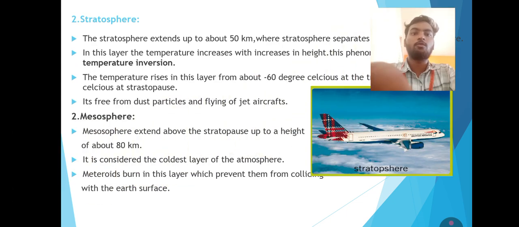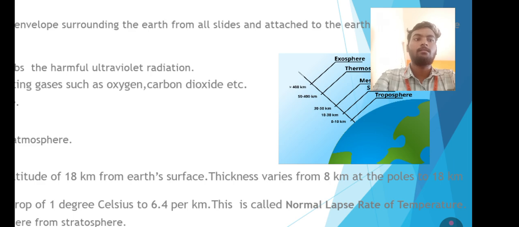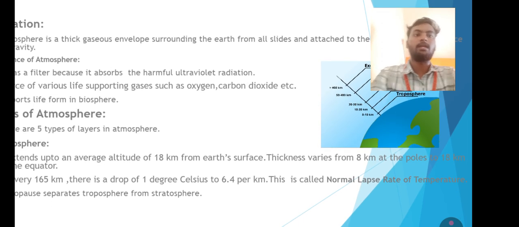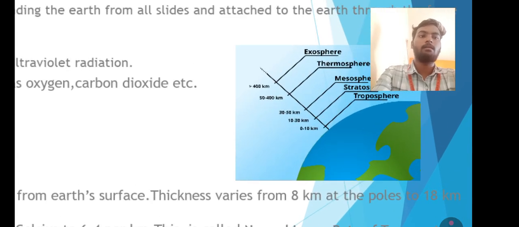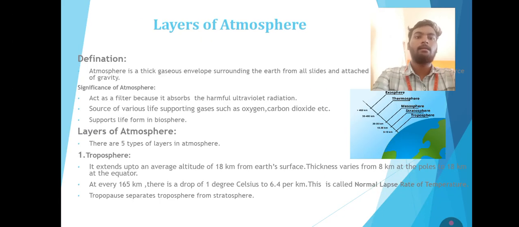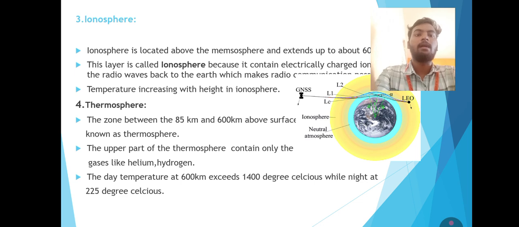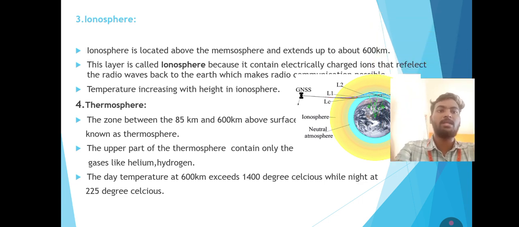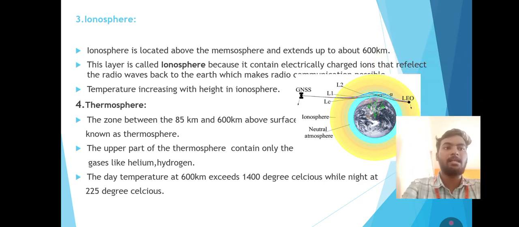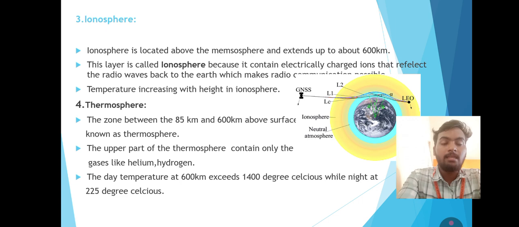What is meant by the ionosphere? You can see here the ionosphere in the layers of atmosphere. This ionosphere is located above the mesosphere and extends up to 600 kilometers. Basically, it contains electrically charged ions and reflects radio waves back to the earth. Temperature increases with height in the ionosphere. This is called the ionosphere. And the next one is the thermosphere.